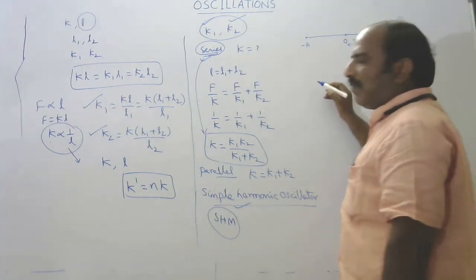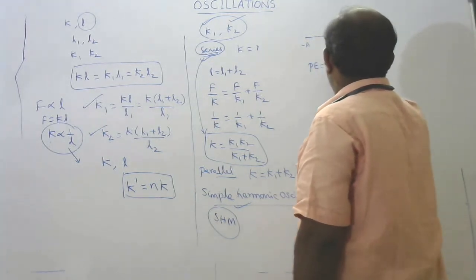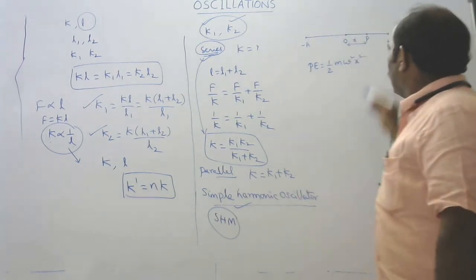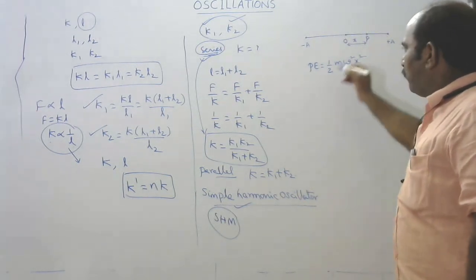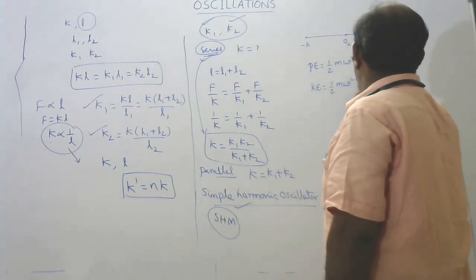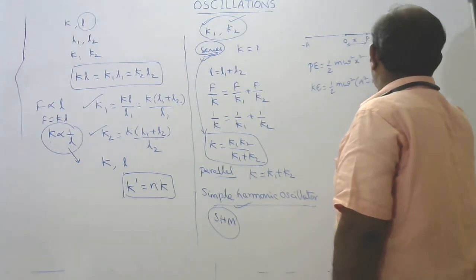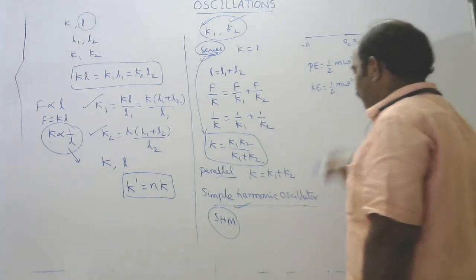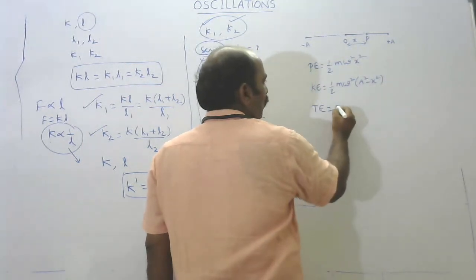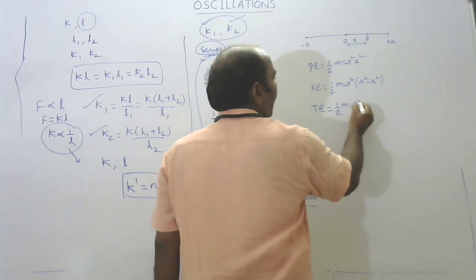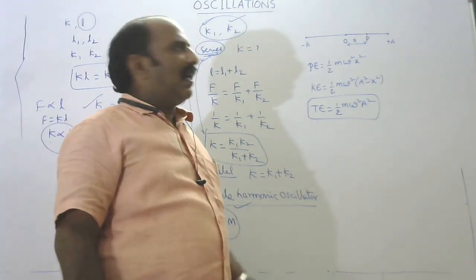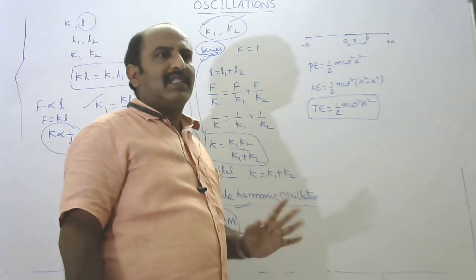Then it possesses a certain potential energy, whose value is half m omega square x square. At the same position, it possesses a certain kinetic energy, K is half m omega square (a square minus x square). Now the total energy of the simple harmonic oscillator is the sum of these two energies. From this we get half m omega square a square. Potential energy and kinetic energy vary, but total energy remains constant.